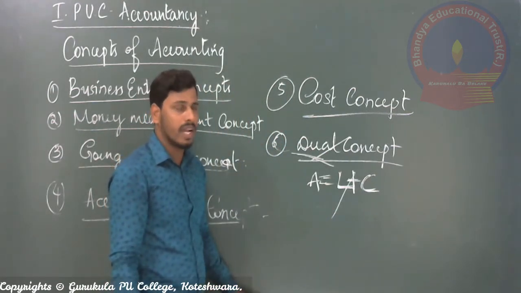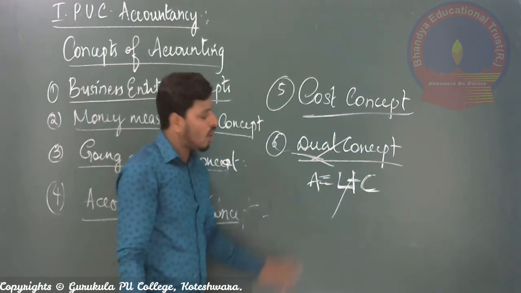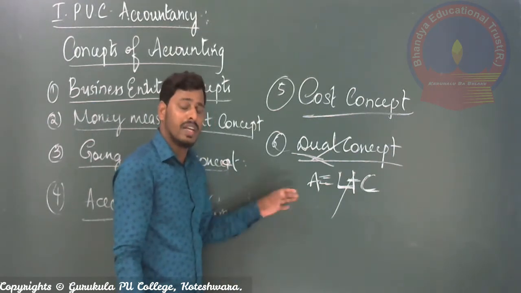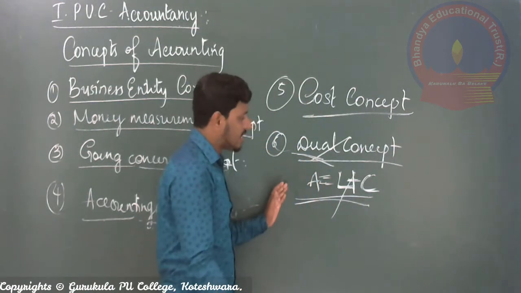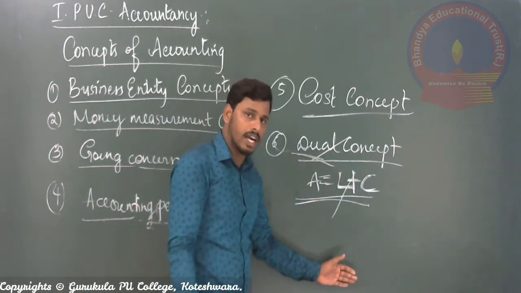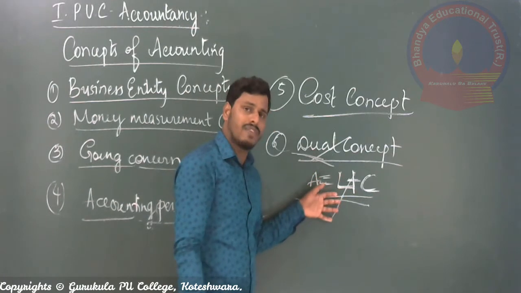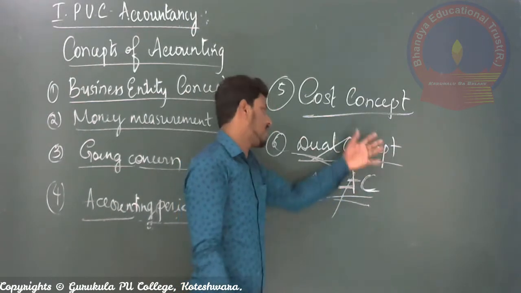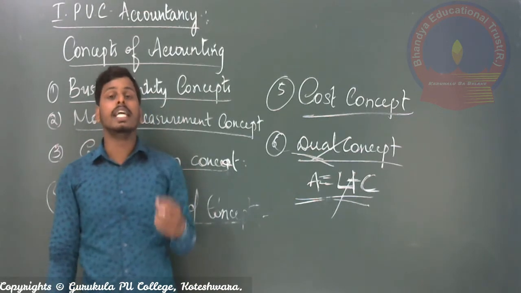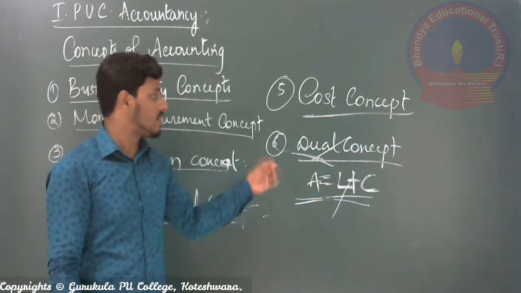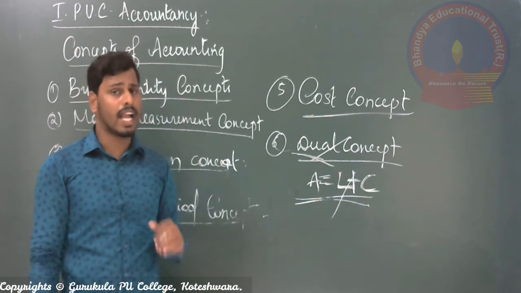That is why in every transaction we follow the accounting equation, right hand side as well as left hand side. Following these equations in every transaction is nothing but the dual concept, which is very important and needs to be followed in every situation of accounting.